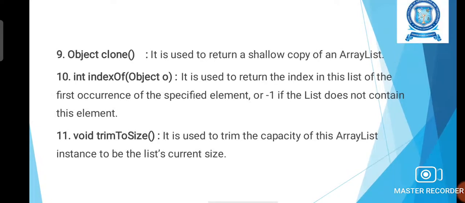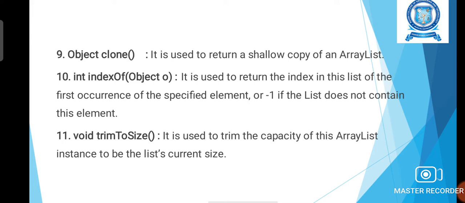Now, Object clone is the method which is used to return the shallow copy of the array list. That is, it will return one duplicate copy, with a duplicate reference name to the original array list object. Int indexOf is the method used to return the index in the list of the first occurrence of the specified element. So this will return the index of the particular element.